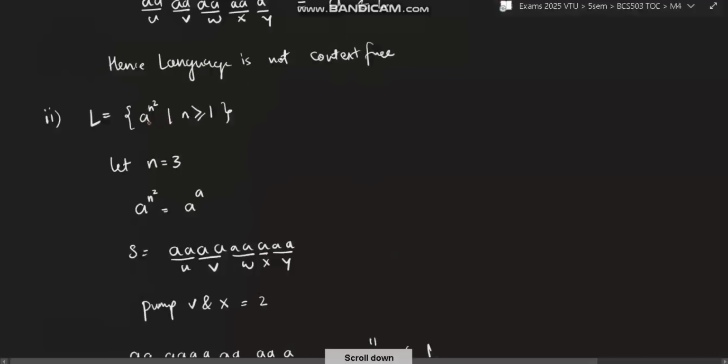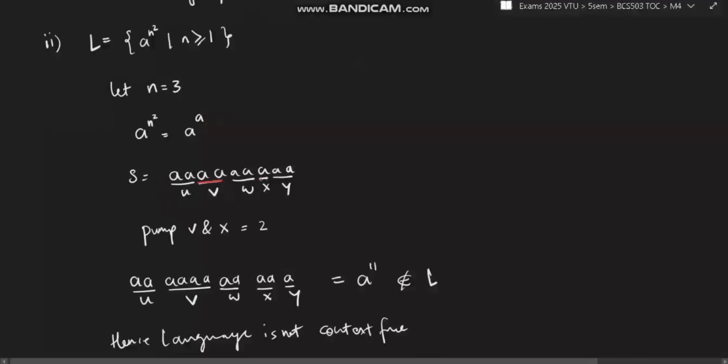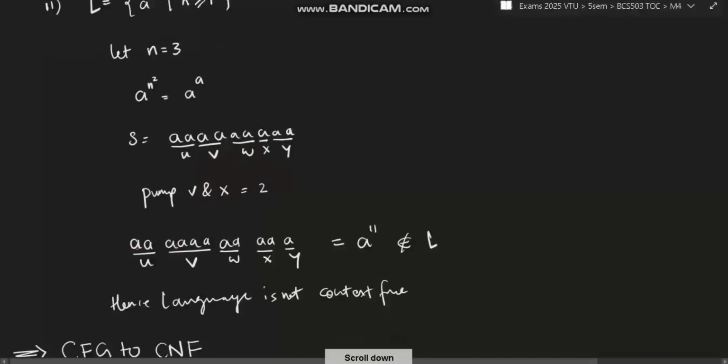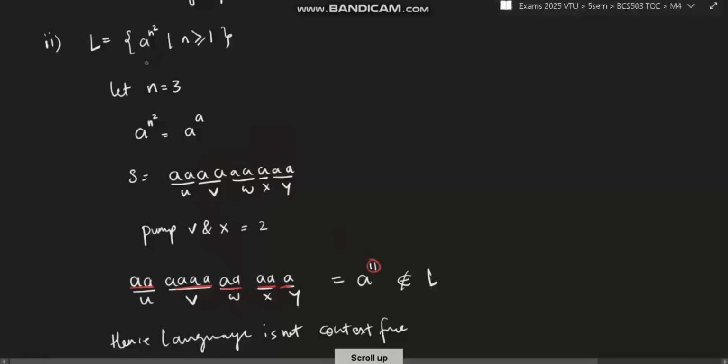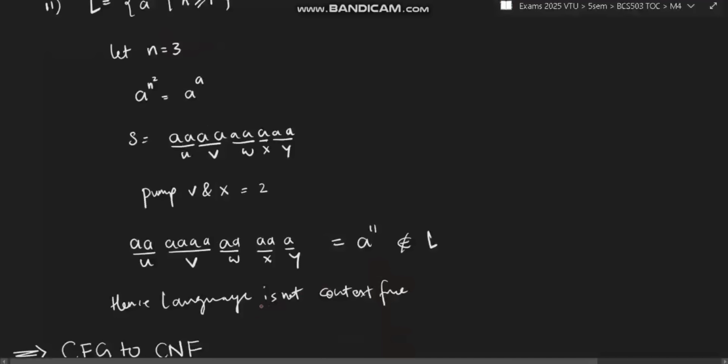Okay. Next one is A power n square, n is greater than or equal to 1. If we take the value of n as 3, what will be n square? It will be A power 9. Just write 9 A's here and distribute it. Take v value and x value here. So then pump it. When we pump these values, what will happen? This A here will become 4 A's, and this A here will become 2 A's. So totally how many A's has it become? 2, 6, 8, 10, 11. A power 11. And A power 11 is nowhere related to n square. 11 is not a perfect square, right? For any value n greater than 1, there is no perfect square in the integers for 11. Okay. So therefore, the language is not context free.